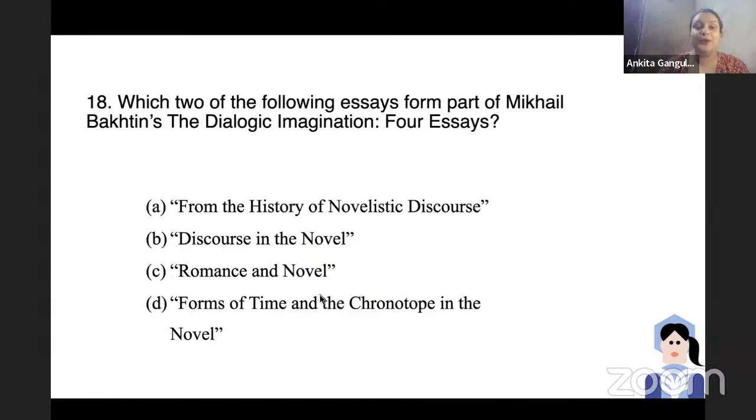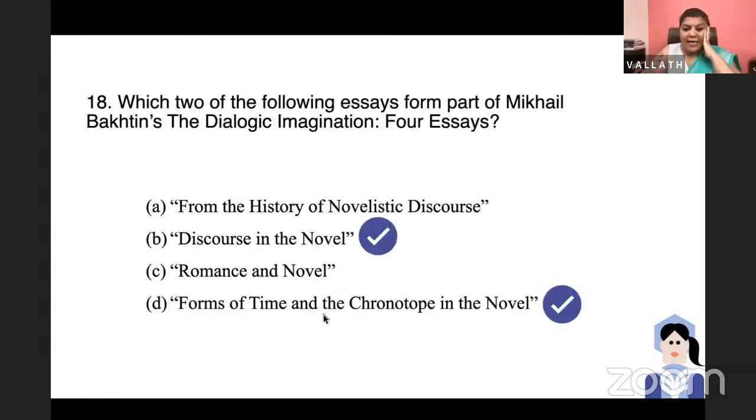Which two of the following essays form part of Mikhail Bakhtin's The Dialogic Imagination's four essays? From the History of Novelistic Discourse, Discourse in the Novel, Romance and Novel, Forms of Time and the Chronotope in the Novel. There are two essays that you have to identify here. They are Discourse in the Novel and Forms of Time and the Chronotope in the Novel.